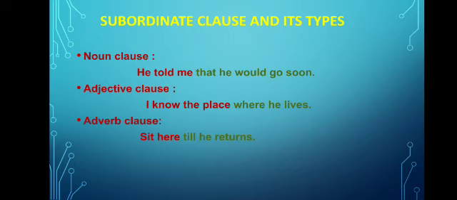Second is adjective clause. For example, I know the place where he lives. "Where he lives" is an adjective clause because it describes the place. That's why this is an adjective clause. Third is adverb clause. For example, sit here till he returns. "Till he returns" is the adverb clause because "till" shows the adverb clause of time, so this is the adverb clause.